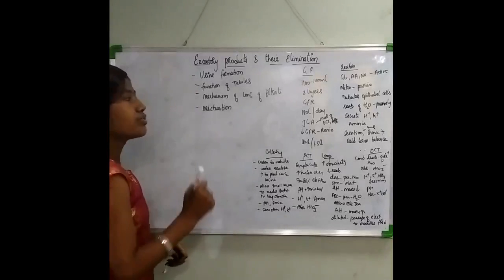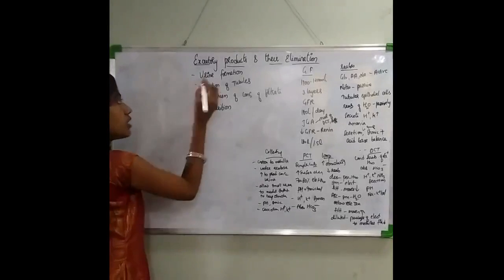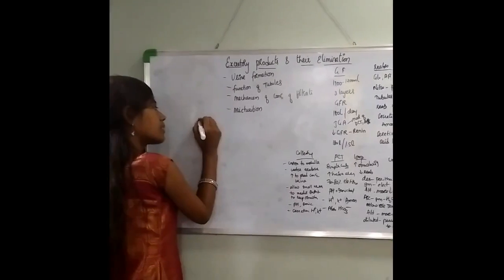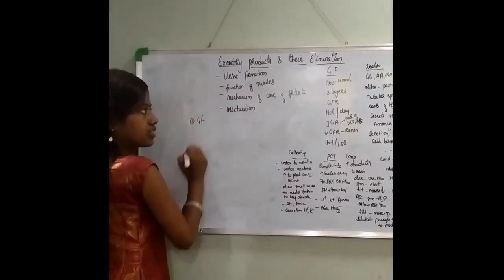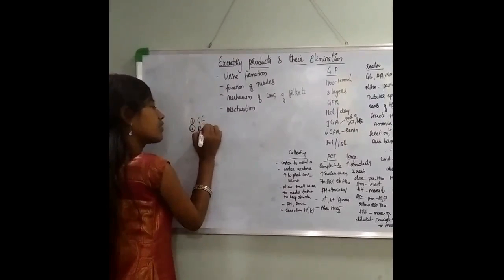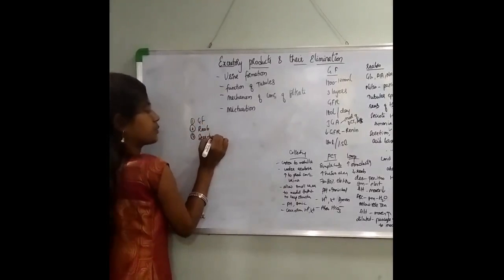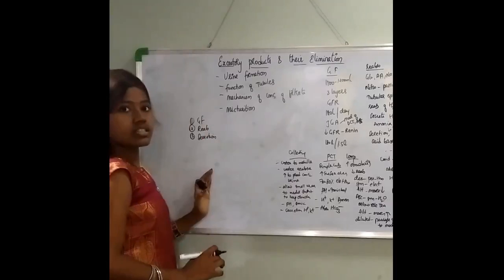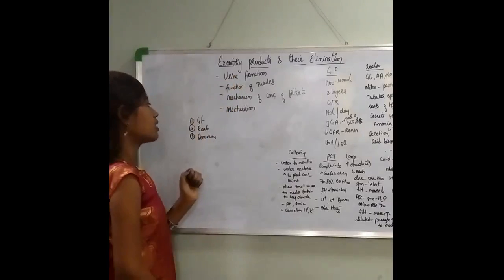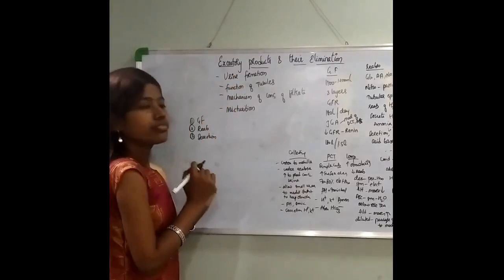Now coming to urine formation, there are about 3 steps involved. The very first step is glomerular filtration. The second step is reabsorption, and the third step is secretion. So these are the 3 steps involved in the formation of urine. First we will be dealing with glomerular filtration.